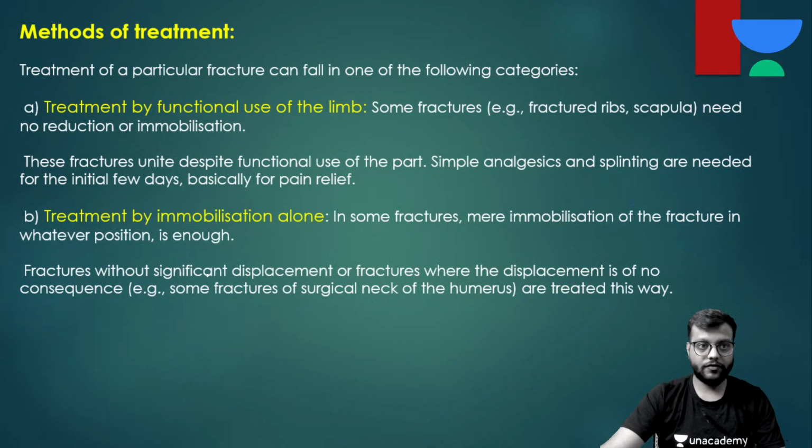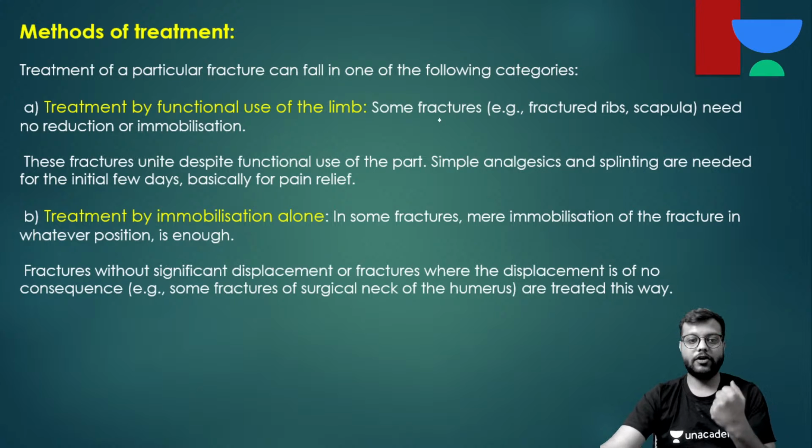So treatment of a particular fracture can fall in various categories. First of all, you should go for functional use of the limb. With that you can treat fractures like rib fracture or clavicle fracture, or scapular fracture.